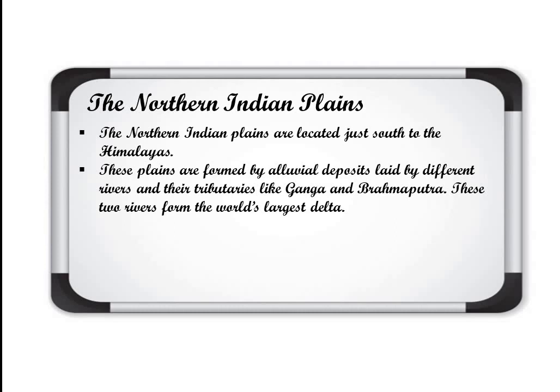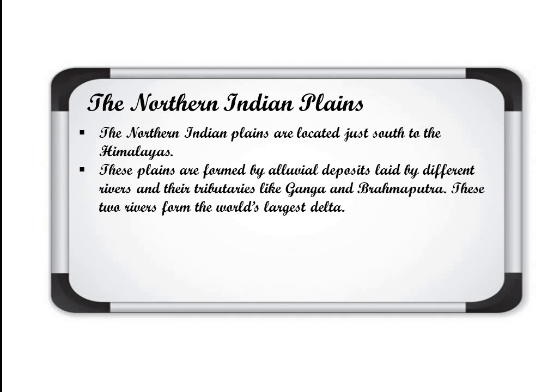The rivers like Ganga, Brahmaputra and their tributaries, when they come from the mountainous areas into the plain, deposit the soil that they bring from the mountains. They erode the mountains and bring the eroded material with them, and that eroded material they deposit in the plains.